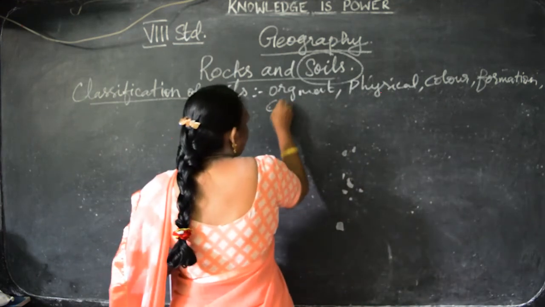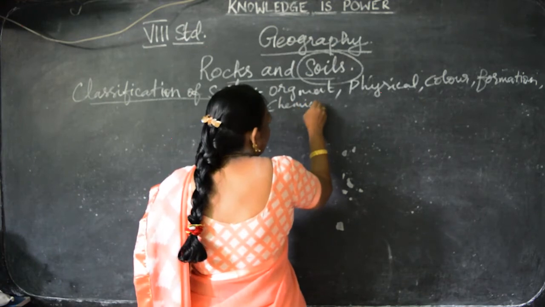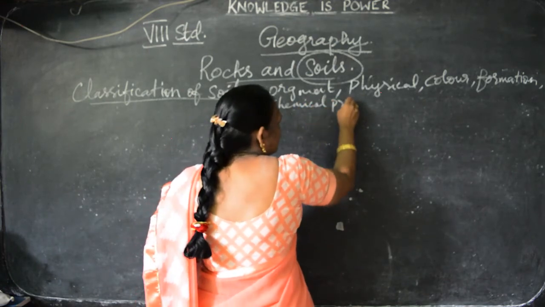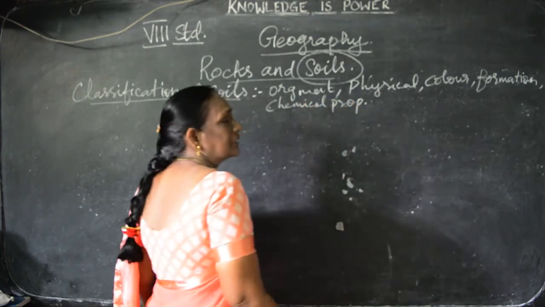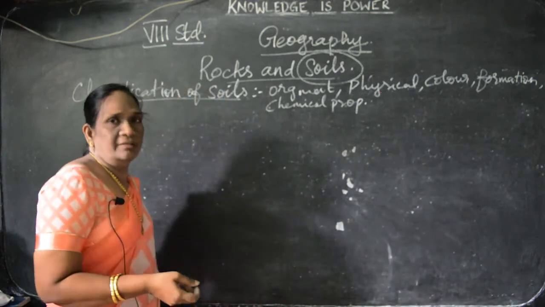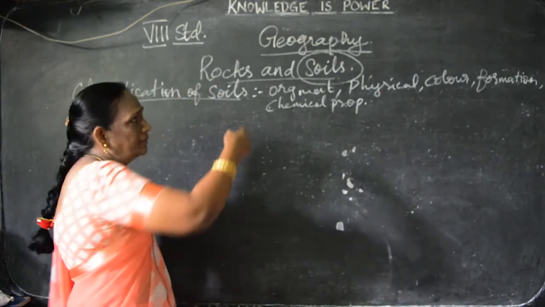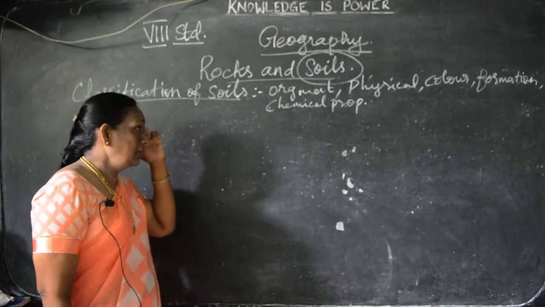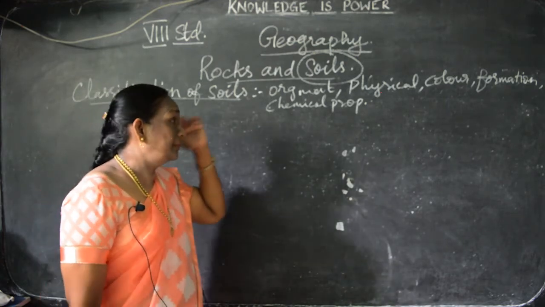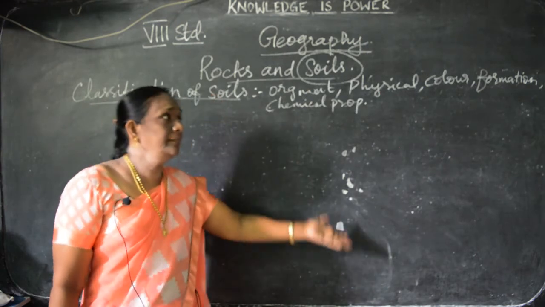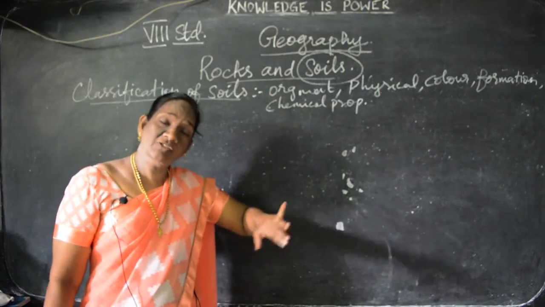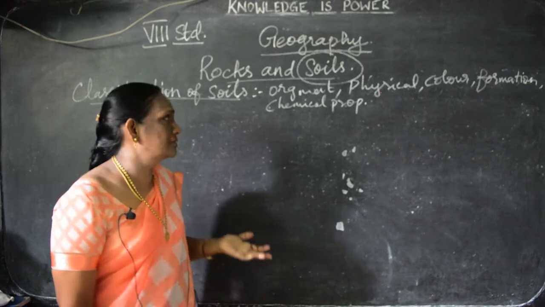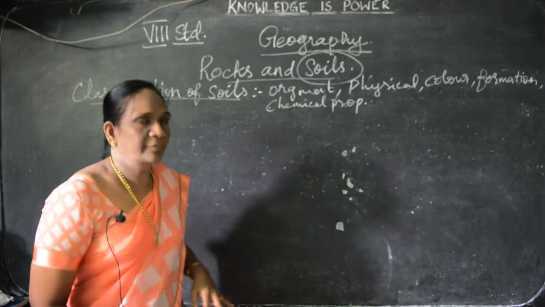We can classify the soil by the organic matter it contains, by seeing the color, the formation of the soil, and the chemical properties.